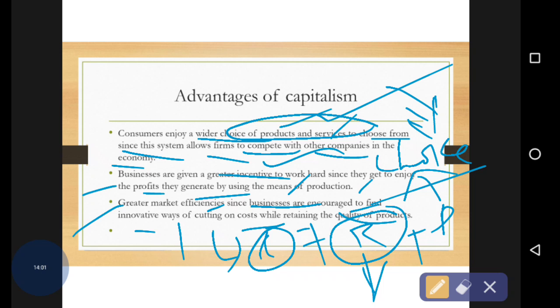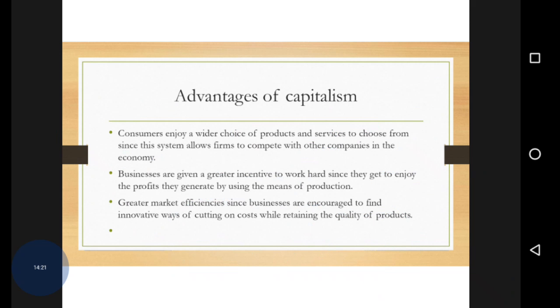So the second point told about the incentives they are giving, which is why production is increased. The third point told about efficiency, how it is increased by reducing the cost of production, and at the same time they increase their efficiency and the quality of the products, etc.